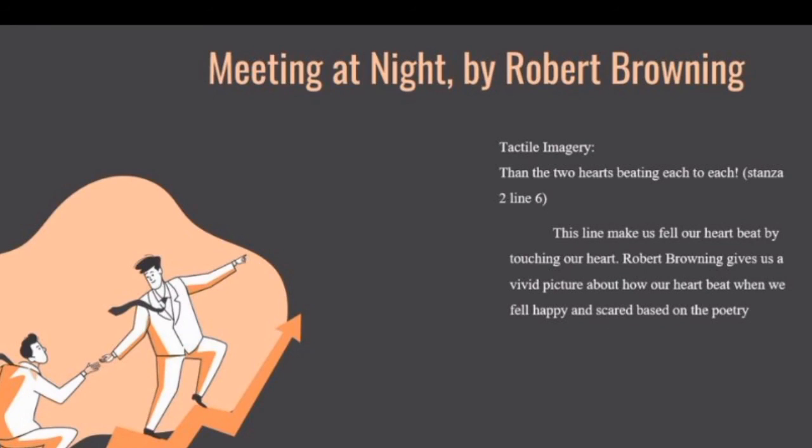The last one, tactile imagery. Then the two hearts beating each to each. This line makes us feel our heartbeat by touching our heart, our chest. Robert Browning gives us a vivid picture about how our heart beats when we feel happy or scared, based on the poetry.